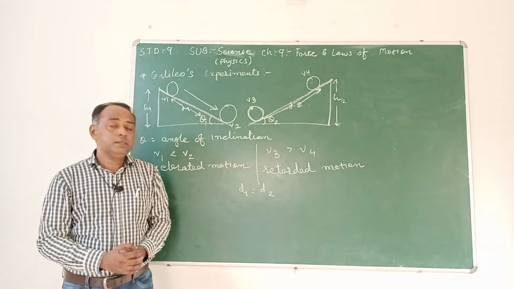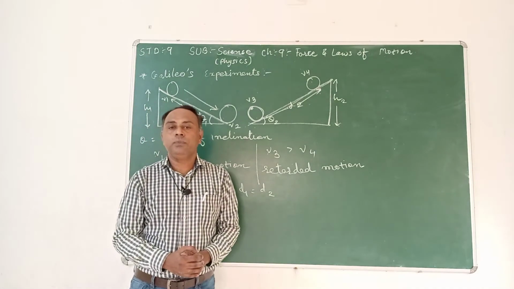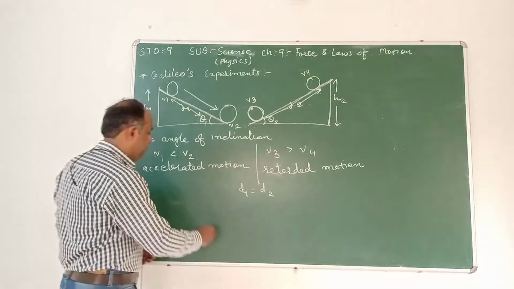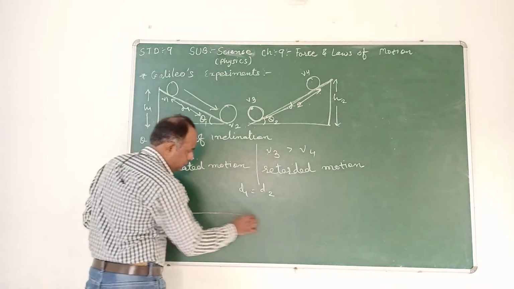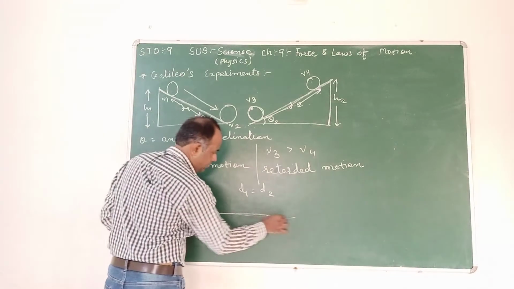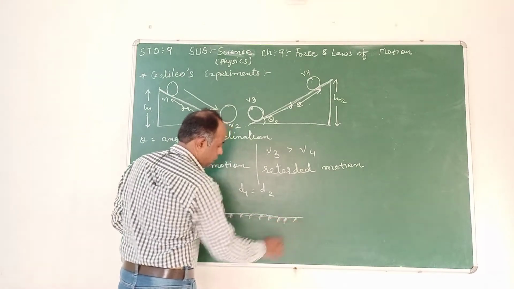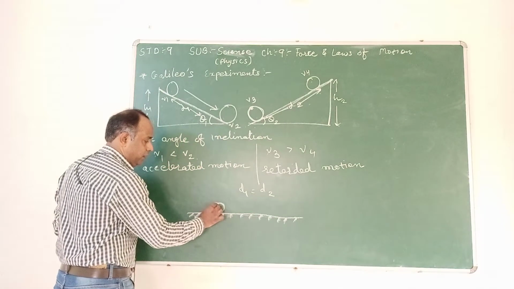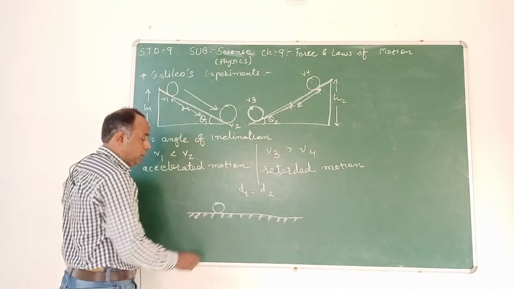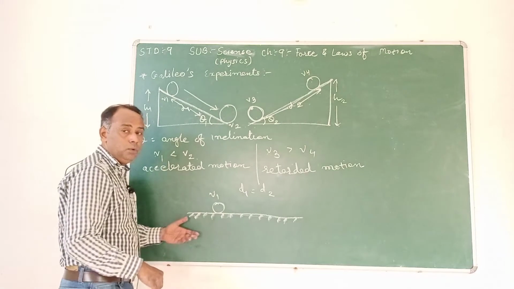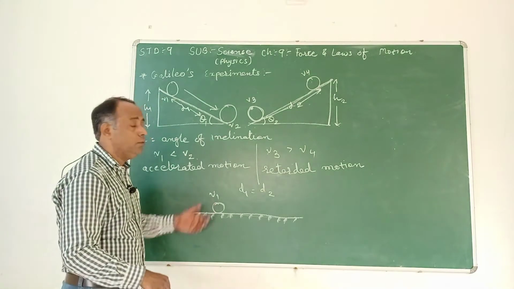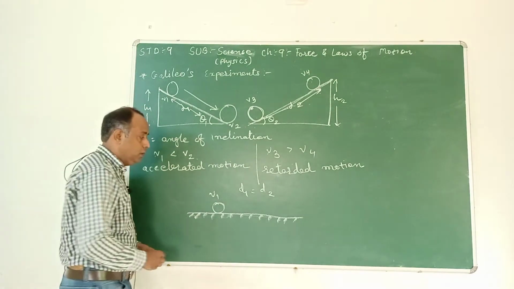Now friends, some other things can also be considered. What happens in this case? Here you see, this is the plane surface, and here I take the ball and let it move on the plane with a velocity v1.